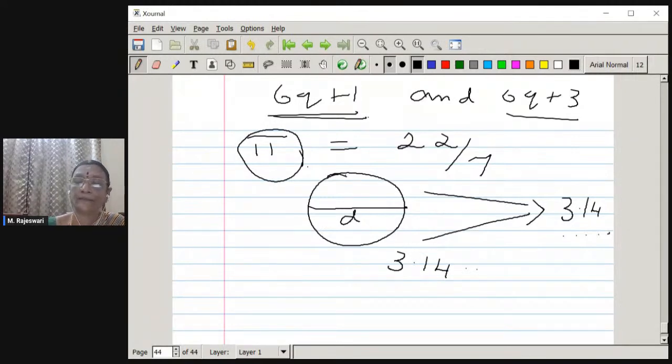It tends to become a value like that. So maybe after 2, 3, we approximate it to 3.14, and we found this value to be 22 by 7. Or you can even divide 22 by 7.